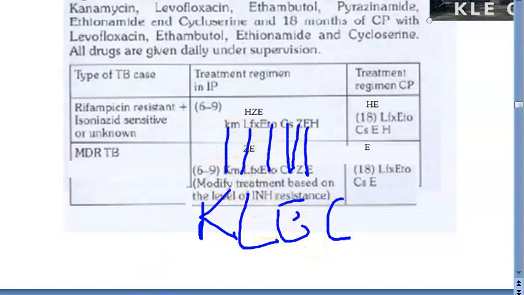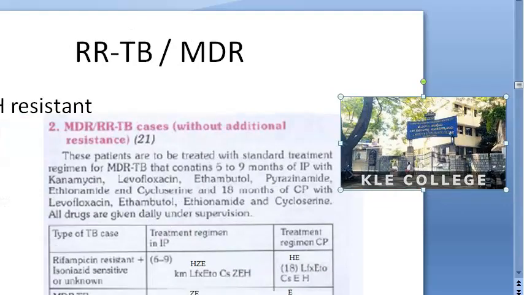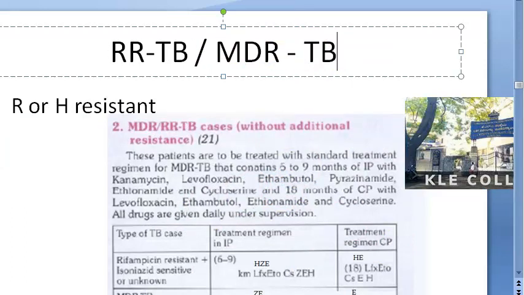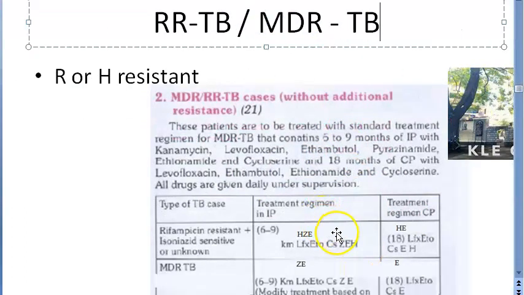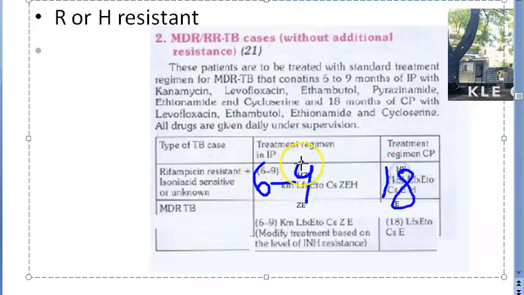But this K has become capital. Does that mean anything? Interesting. And then let's go here. It is absolutely the same thing. They have removed isoniazid, that's it. LEC, same thing. So guys, we are done with the treatment for multi-drug resistant tuberculosis. Also, we have covered rifampicin resistant but isoniazid sensitive tuberculosis treatment. Just remember the duration here, 6 to 9 months, and continuous phase is 18 months. So if this is 6 to 9 months and this is 18 months, it is a total of 2 years of treatment.